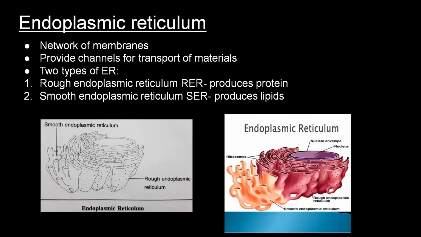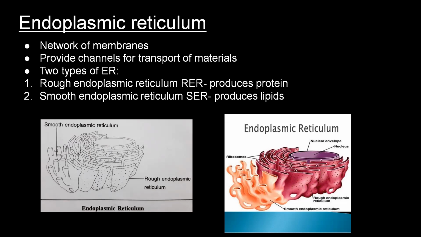Endoplasmic reticulum. This endoplasmic reticulum is like a network of membranes as you see from the diagram. This network-like structure provides channels for transport of materials in a cell. Endoplasmic reticulum is of two types: rough endoplasmic reticulum and smooth endoplasmic reticulum.